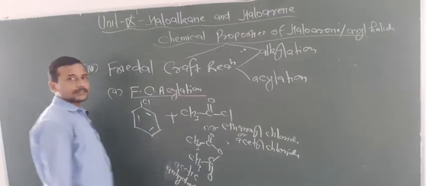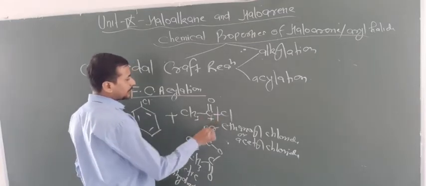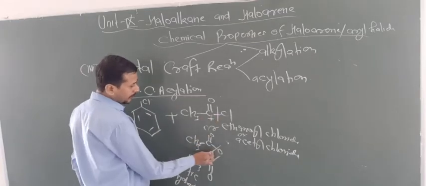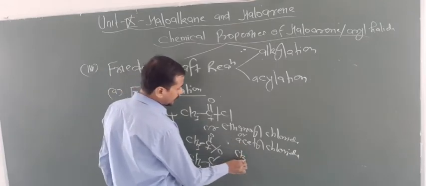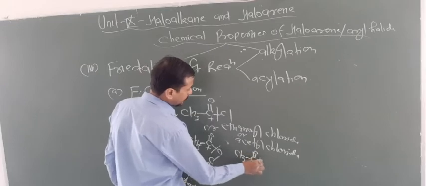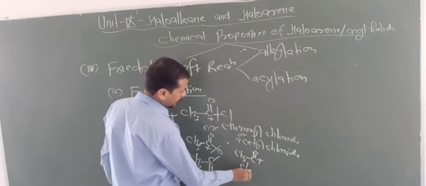So now look at the conditions. This bond will break and this will get a positive charge. Here this bond will break and this gets a positive charge. So here what happened? CH3 C double bond O positive charge is the electrophile.